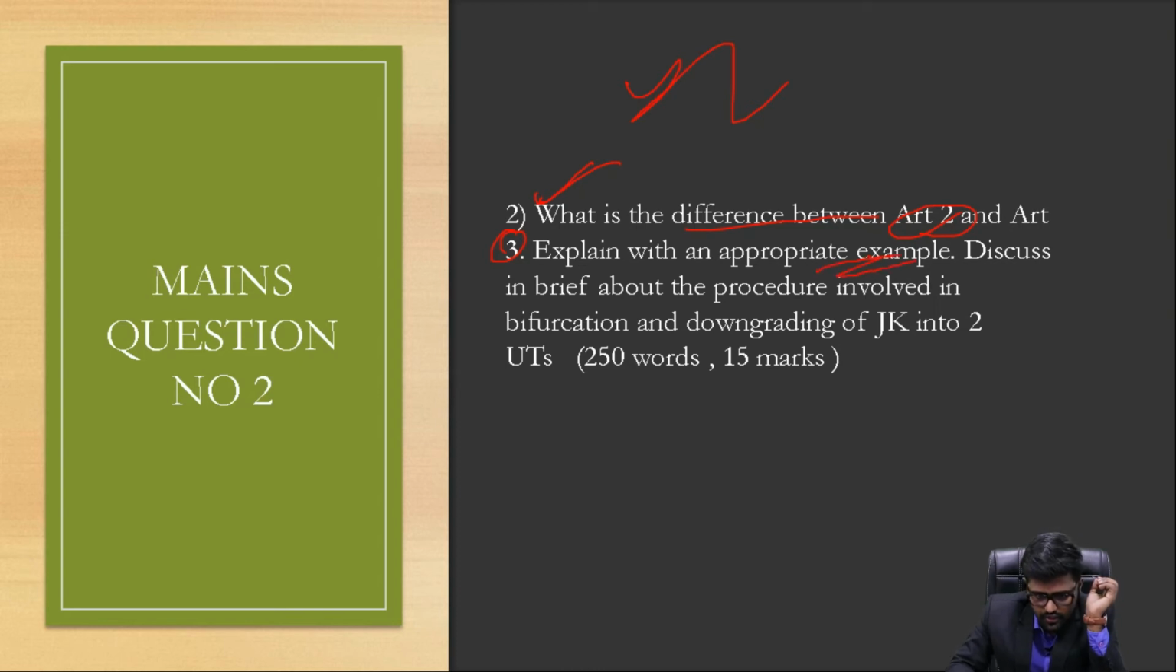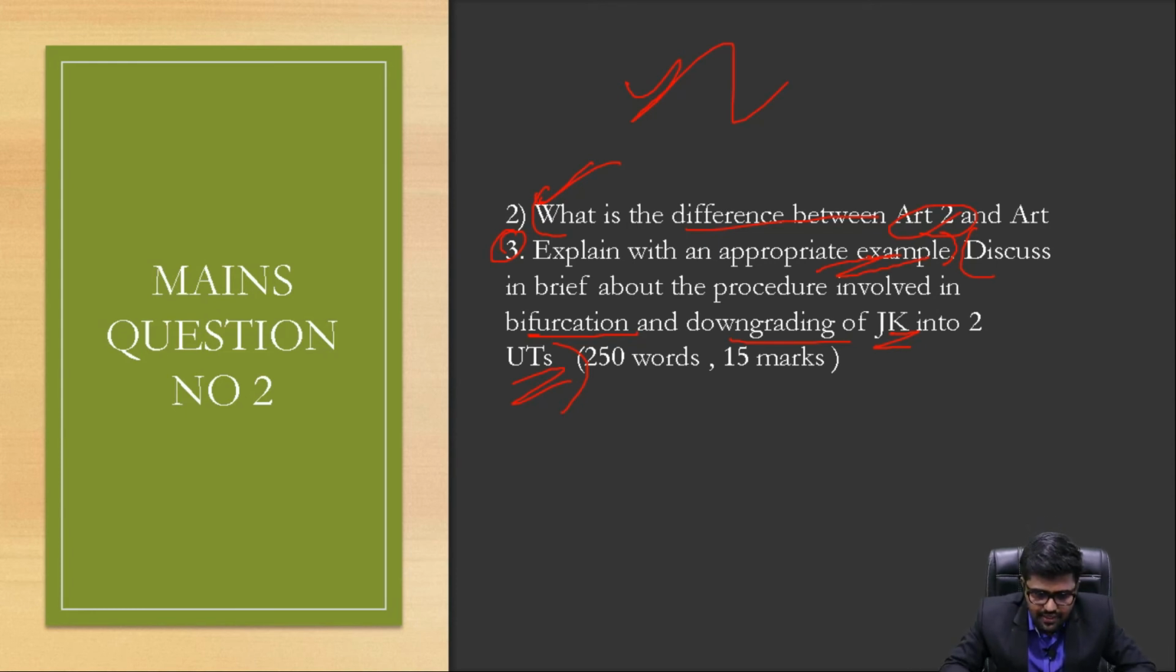So, the same question is still here. Now, coming to the second part: discuss in brief the procedure involved in the bifurcation and downgrading of Jammu and Kashmir into two union territories. They are asking about the procedure involved. Again, I explained this under Article 3, where I used the example of Andhra Pradesh to tell you how the bifurcation takes place and what the procedure is. And again in Article 370, I told about the nitty-gritties involved and how the government came up with rendering Article 370 inoperative, and also with extending all the Indian constitutional provisions to Jammu and Kashmir. You have to discuss both of these in this particular question.